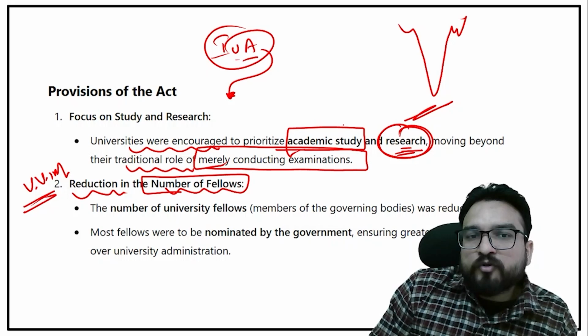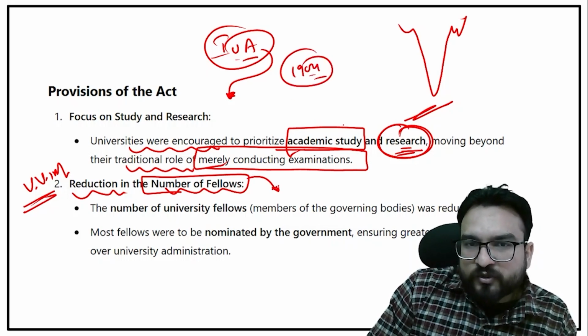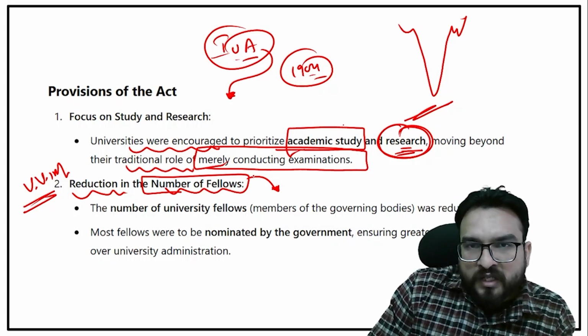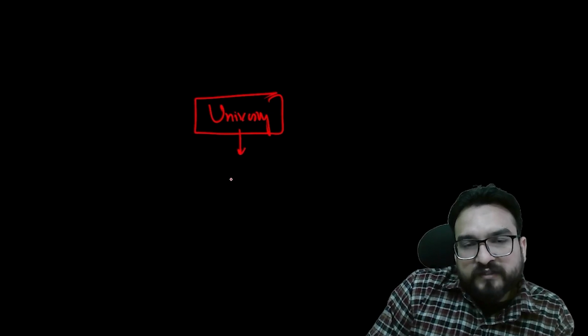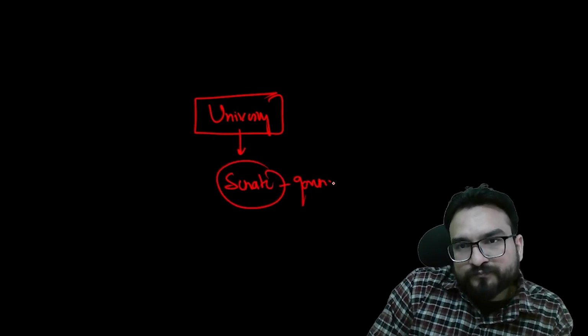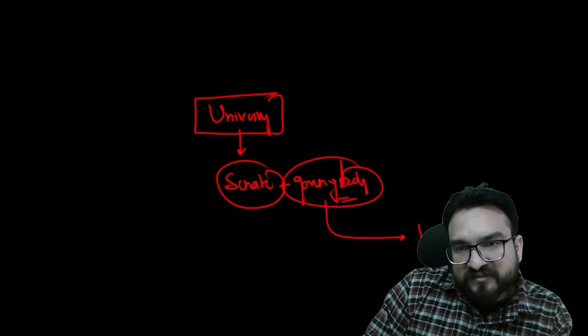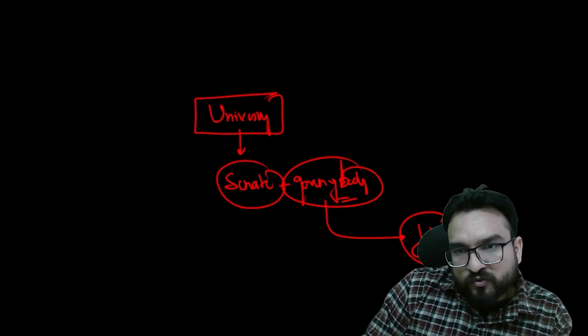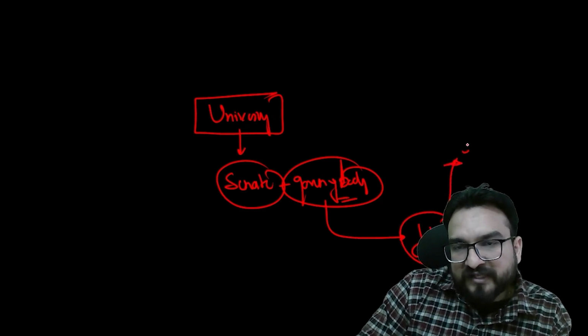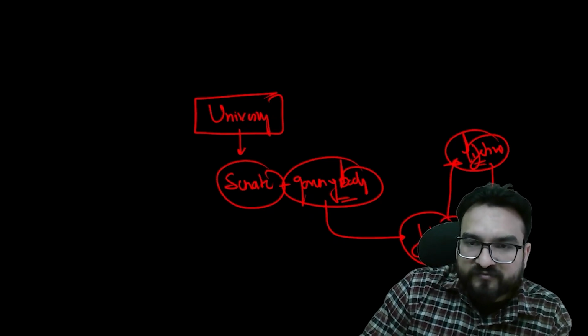At that point of time also, in 1904, there were fellows who were doing their PhD or higher education. What was there basically? This is a university. The university was governed by a senate, a governing body. This governing body would have certain members as fellows, and these fellows at that point of time had lifetime tenure, meaning they could work in these institutions for life as a fellow member.